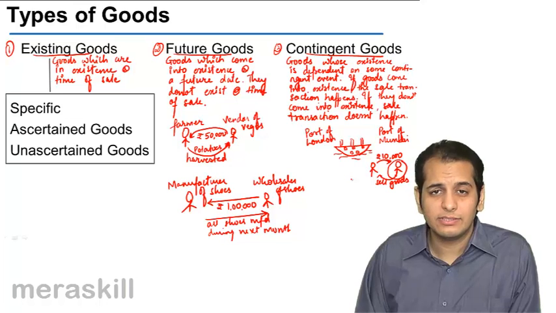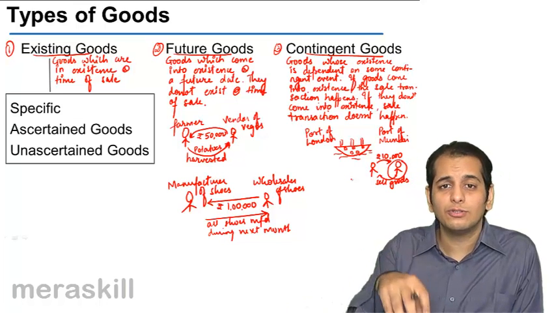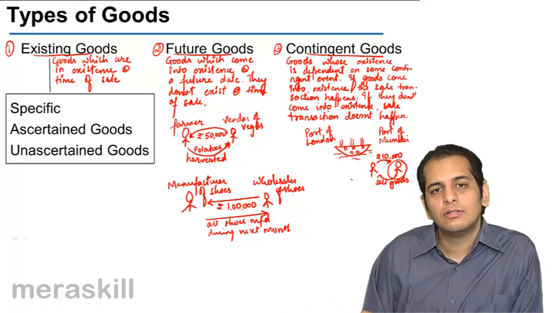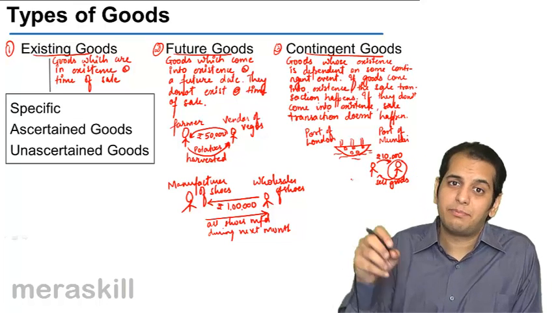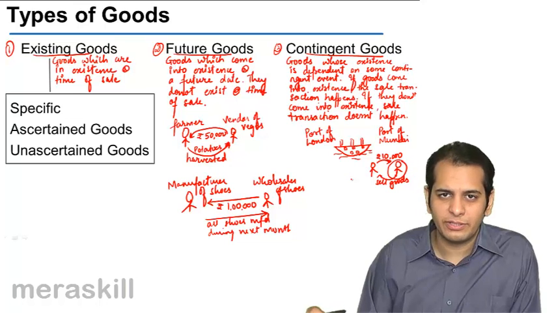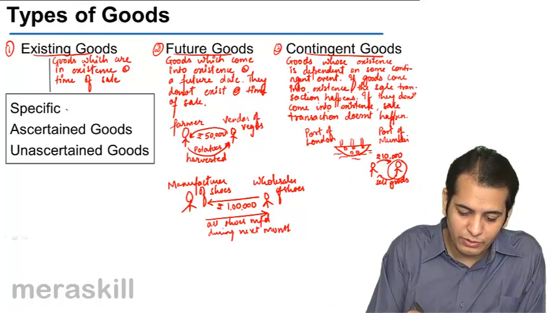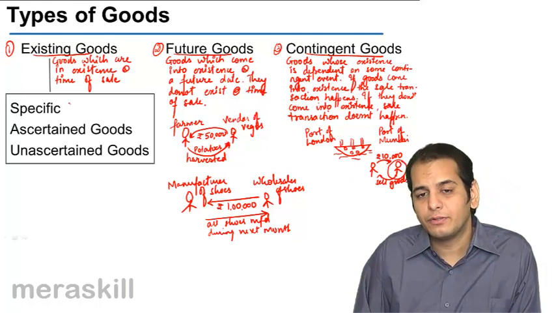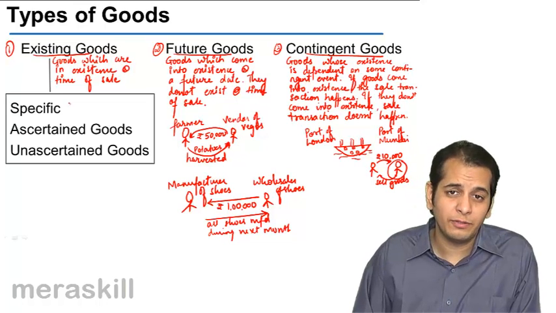What are existing goods? Existing goods, I told you, are goods which exist at the time of sale. They are present there. Now existing goods again are broken into three types. The first type is specific goods. What are specific goods?